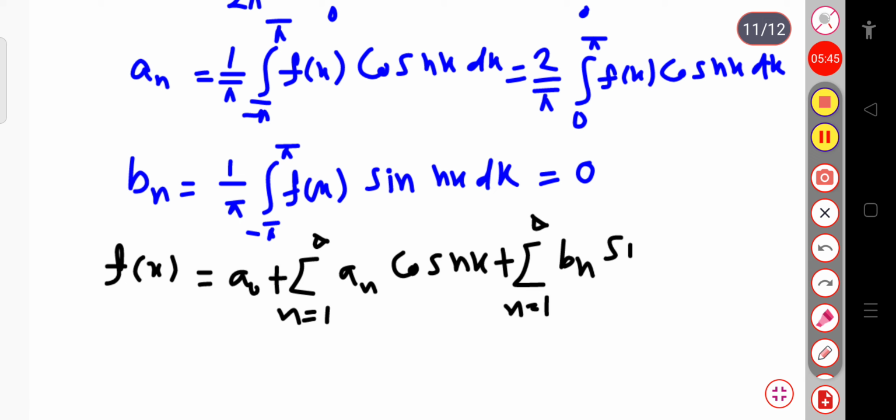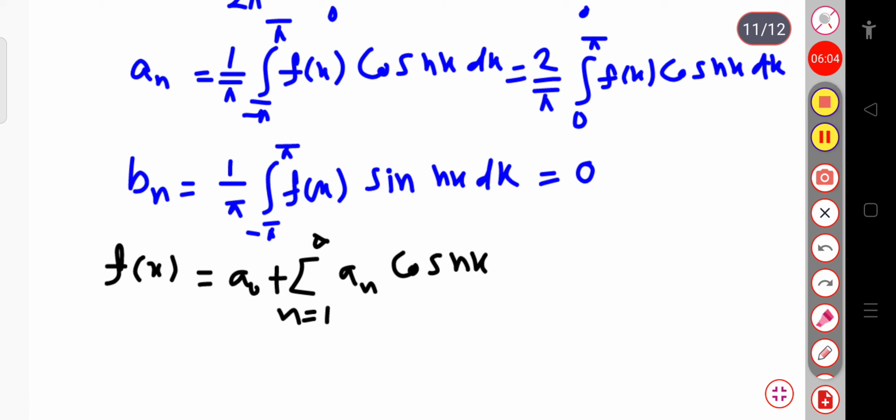This is the general form of the Fourier series, but here the bn coefficient is 0, so this term goes to 0. So I can directly write the Fourier series for f of x, the Fourier cosine series, equal to this much.